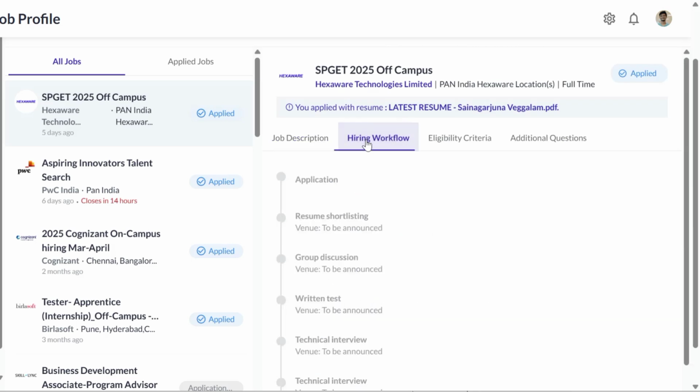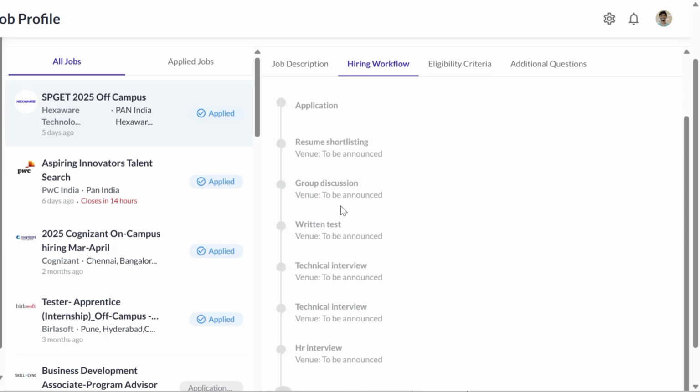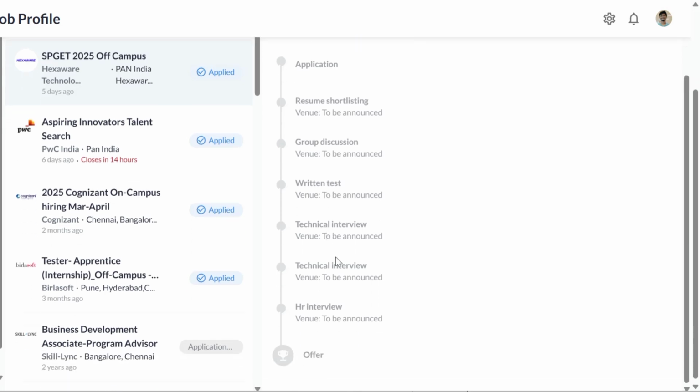Okay, and if you look at the hiring workflow, at first we need to apply for this particular job role, and then once the resume gets shortlisted, we'll be having the group discussion. Once you clear the group discussion, you will be having the written test. On clearing the written test, you will be having the two technical interviews. On clearing the interviews, you will be having the HR interview, and once you clear the HR interview, you will be getting the offer letter.